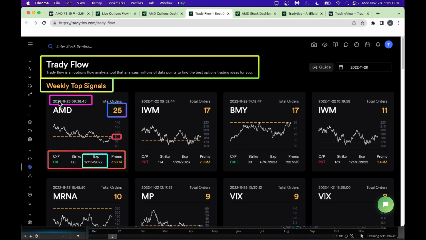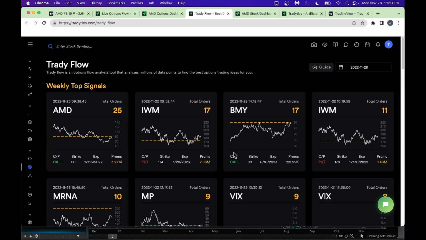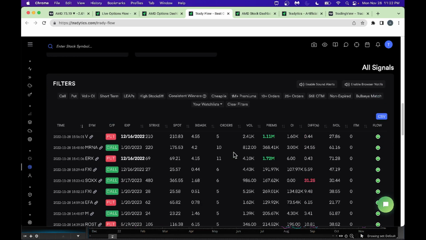That's why I like this TradingView flow. What this tool does is look at the high option flow activities. They will categorize them into, is it call buying going on? Is it a lot of put buying going on? For example, here IWM, there is a lot of put buying going on. Look at the total orders here. And more importantly, you could even go down here. This is my favorite here.